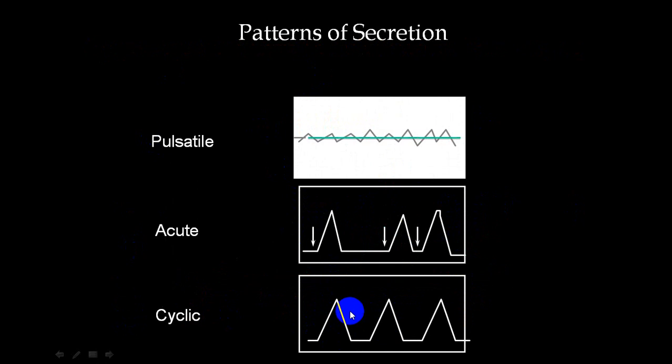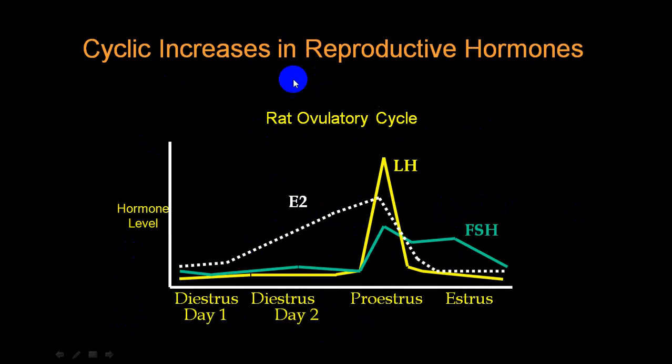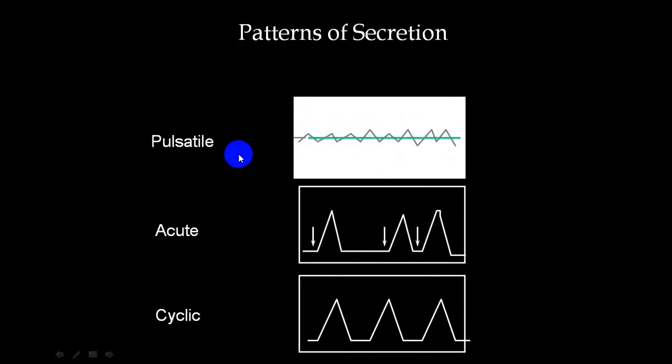These are what we call reproductive hormones during the ovulatory cycle. While acute secretion is a stress hormone secretion. The spike will take place only during stress. Classical examples are TSH secretion, or you can also call it catecholamine secretion. Those will be acute secretions.